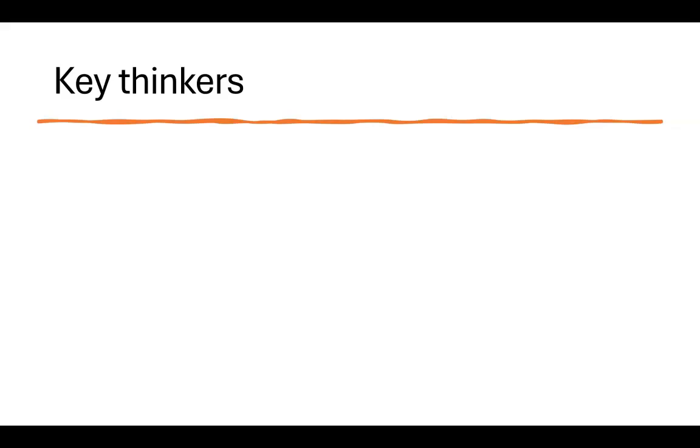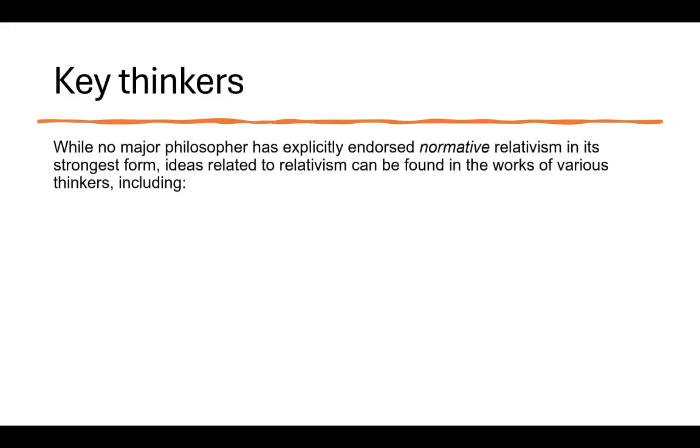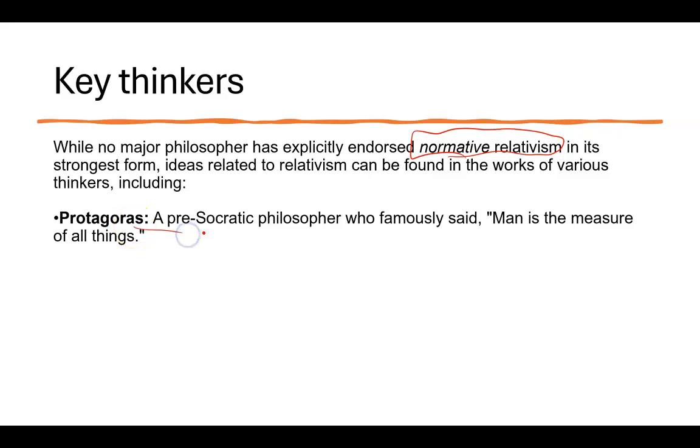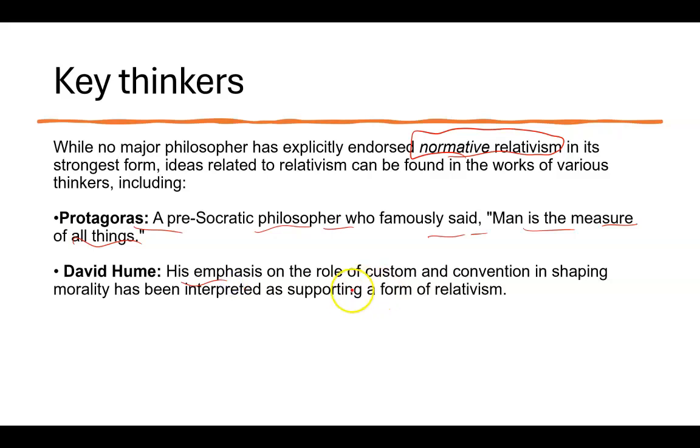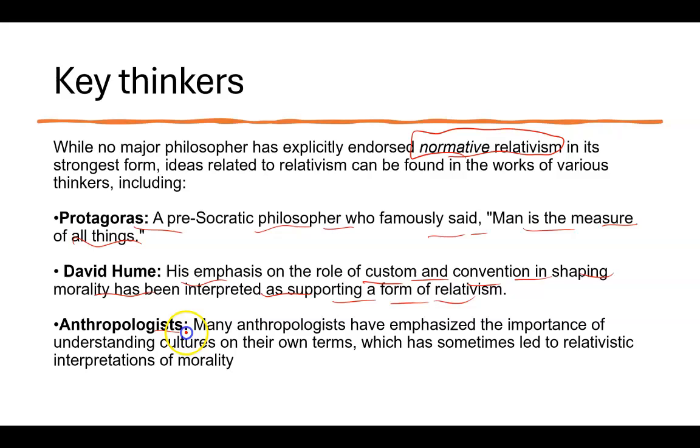Okay, so who are the key thinkers who contributed to this theory, right? While no major philosopher has endorsed normative relativism, there are certain people who have contributed to it. Number one is Protagoras. Protagoras was a Socratic philosopher who famously said that man is the measure of all things. Then next one is David Hume. David Hume played a very crucial role regarding the role of custom and convention in shaping morality, and is interpreted as a form of relativism. And number three was all the anthropologists. Anthropologists always emphasize the importance of understanding a culture in its own terms, right? But very few thinkers have supported normative relativism because it has a darker side, right?